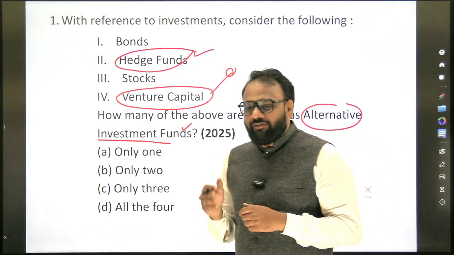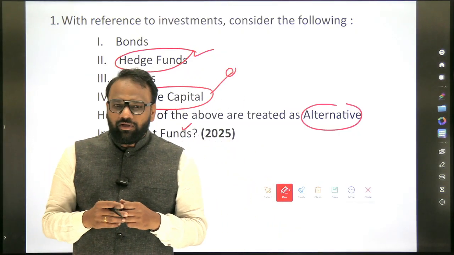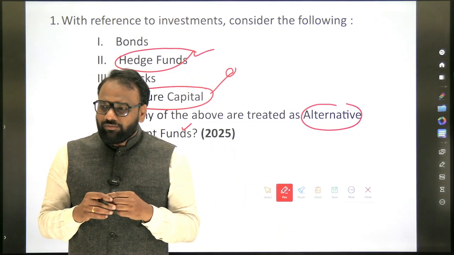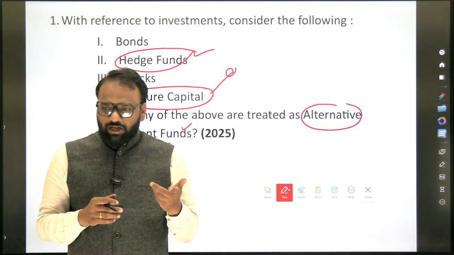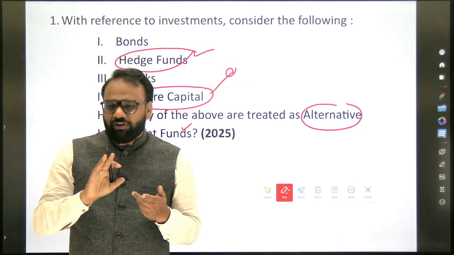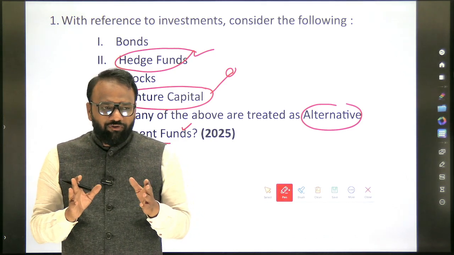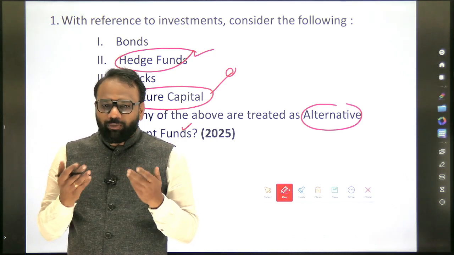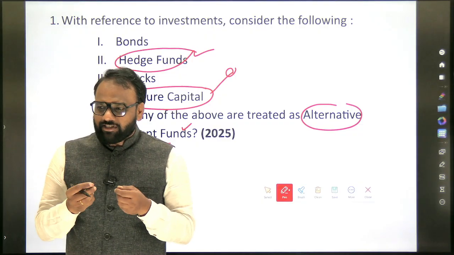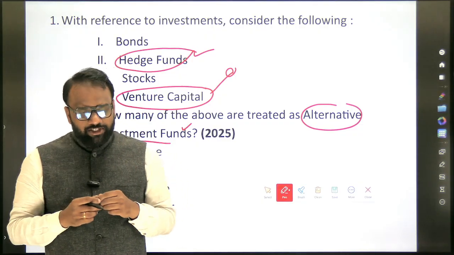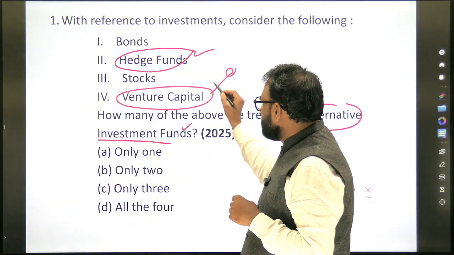So what do we understand by venture capital? Whichever business they are starting, a startup. When you invest in such kind of companies, we call it venture capital. Because we don't know whether the company is going to succeed, whether it is going to make profit. We are completely unaware of it. But still you will take the risk and you will invest. So that is called venture capital. Now next, similarly, when it comes to hedge funds.